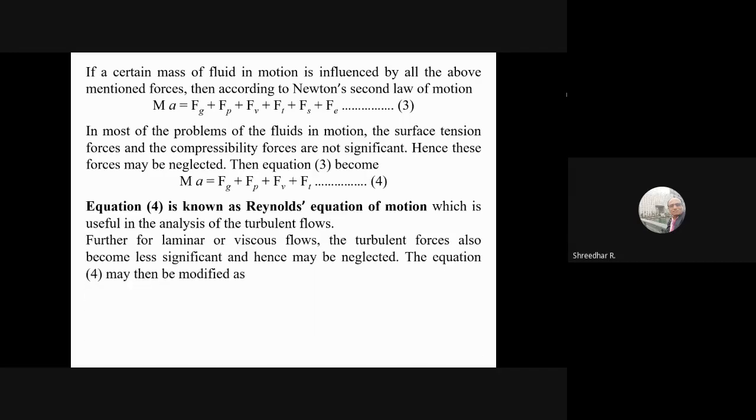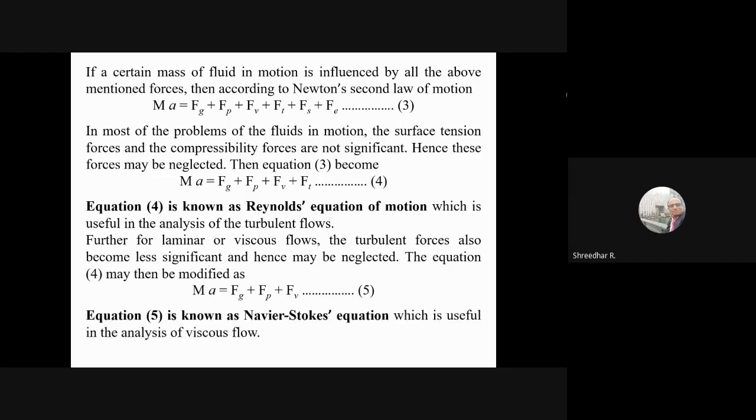But when we consider laminar or viscous flows, for example, where a thin sheet of water is moving or the velocity is quite less, then turbulent forces become less significant. Therefore, they can be neglected. And this equation, where we neglect the turbulent forces, is known as the Navier-Stokes equation.